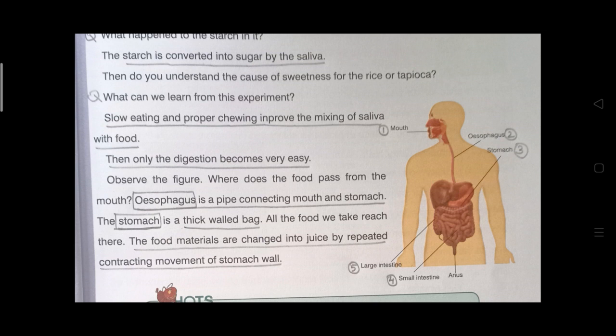There is a juice. Okay, that juice contains some important things that you will study in the higher class. That juice will mix with the food. Then another digestion process will happen. It will take some time. After that only we will feel hungry. Okay, that's why we keep some more hours after breakfast. Then only we will have our lunch, because our food will be there in our stomach for some hours. Around 3 hours the food will be there in our stomach.